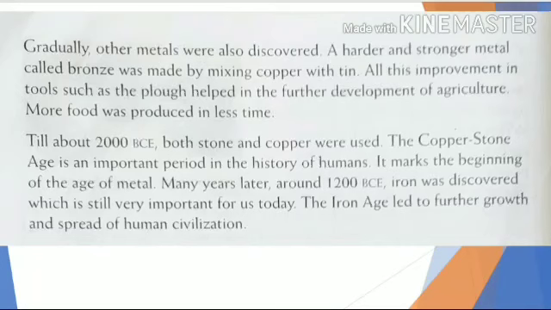A metal called bronze was made by mixing copper with tin. All this improvement in tools helped in development of agriculture. They now could produce more food in less time. Till the year 2000 BCE, both copper and stone were used, and this was an important period in the history of humans, because there were many developments, many improvements.